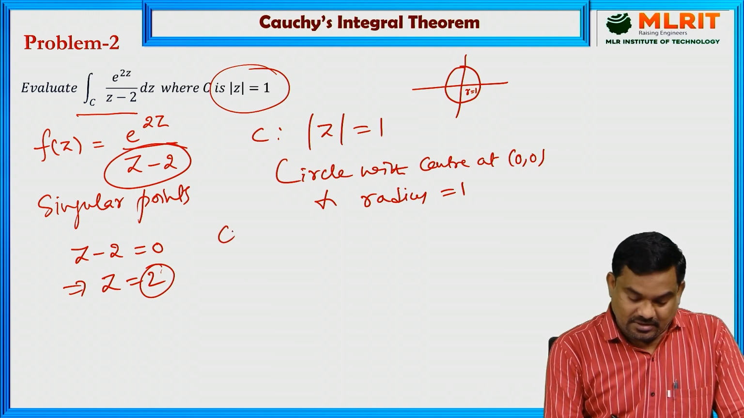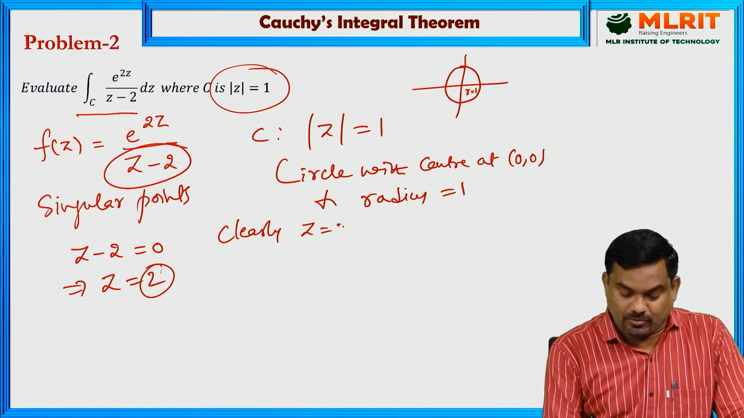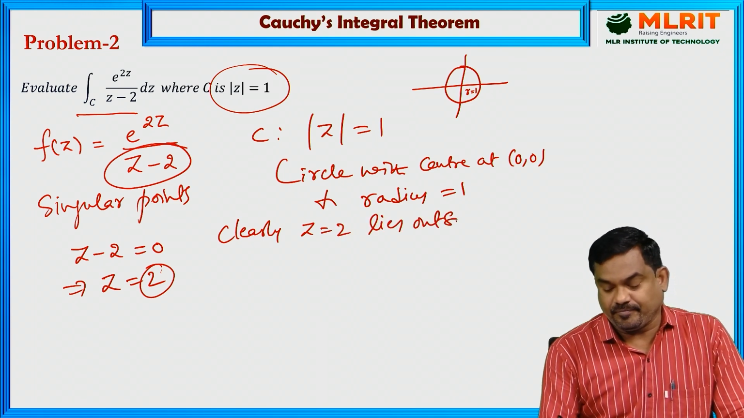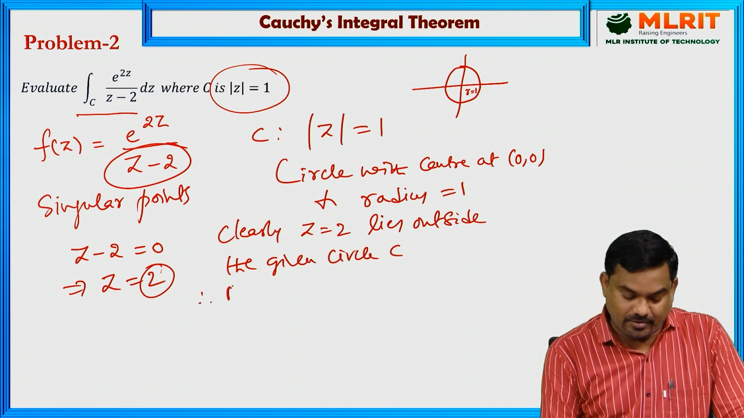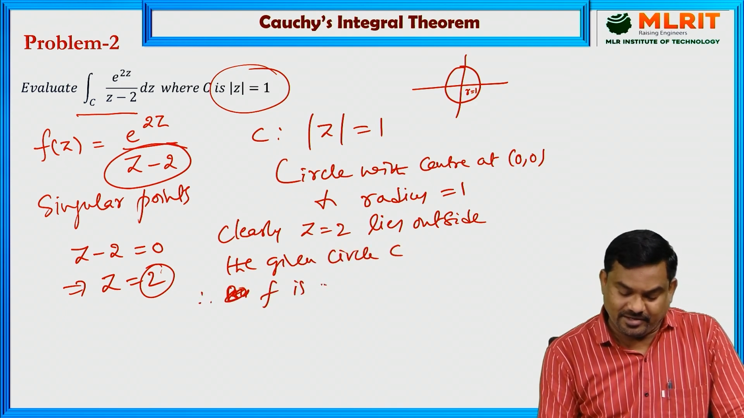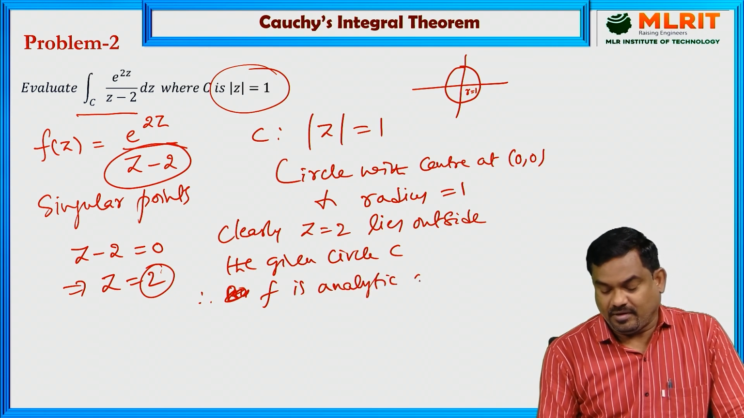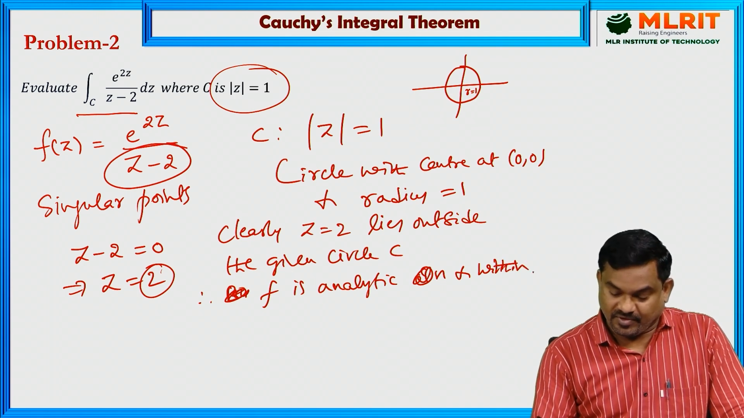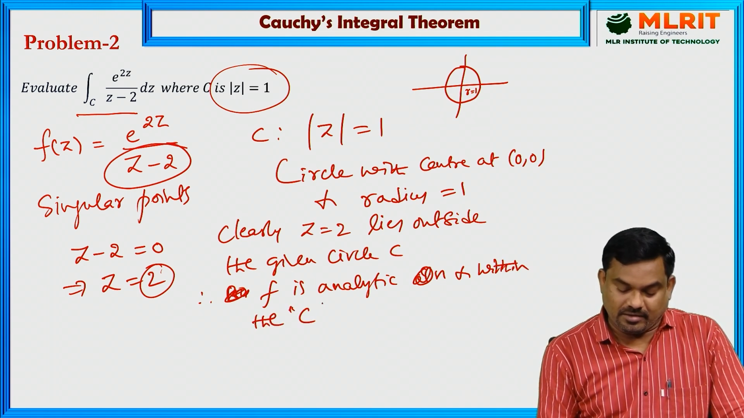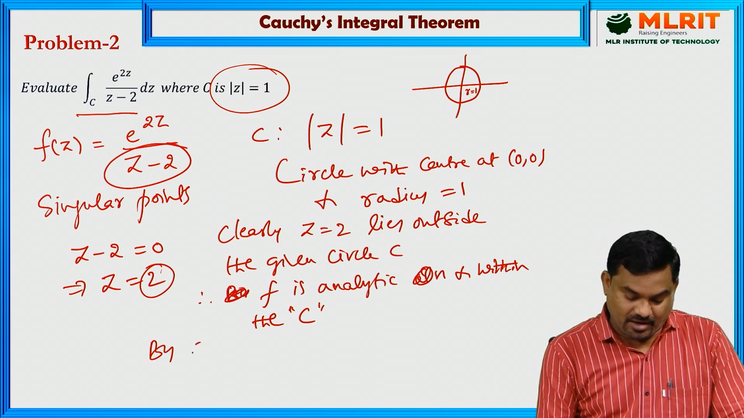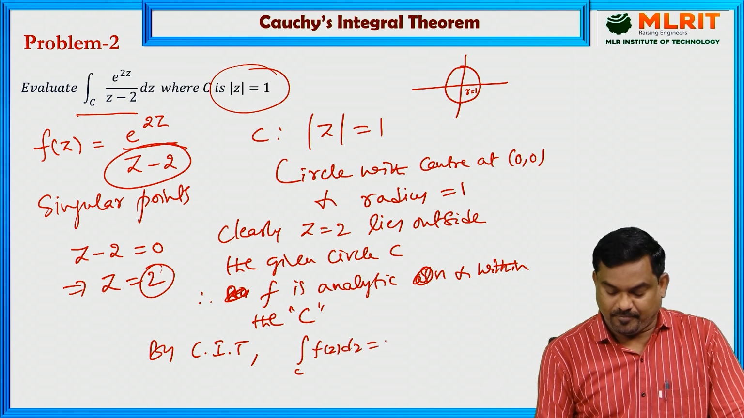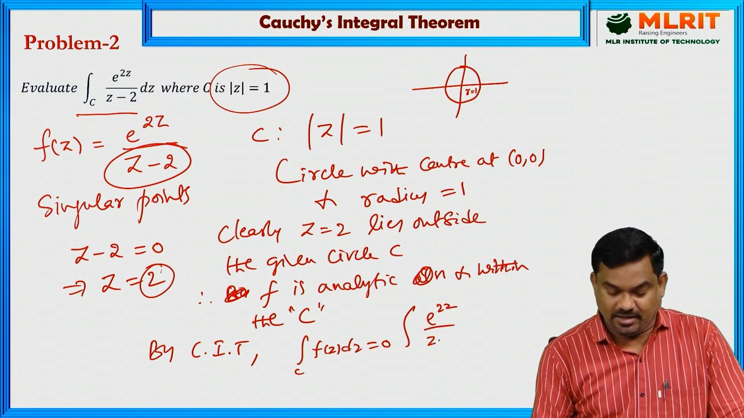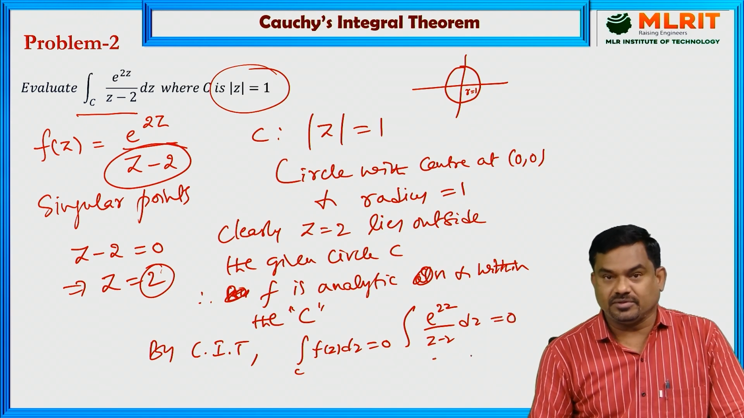So clearly z equal to 2 lies outside the given circle C. Therefore f is analytic on and within the curve C. By Cauchy's integral theorem, the line integral over C of f of z dz is 0. So the line integral of e power 2z by z minus 2 dz is equal to 0.